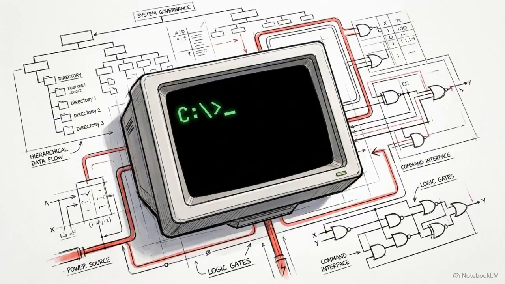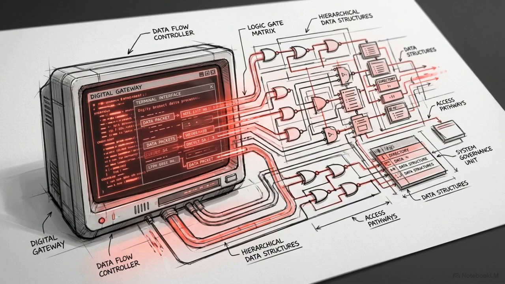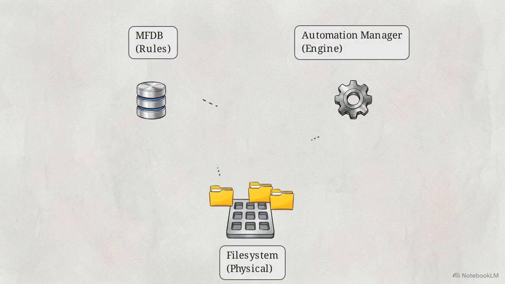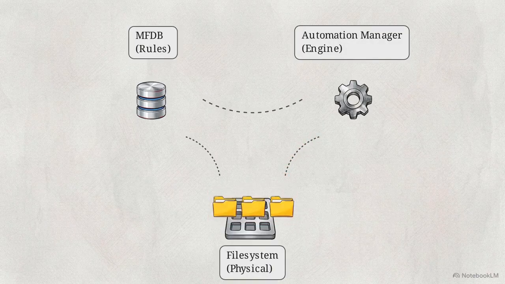This entire sequence is triggered automatically by the user, starting with a basic terminal login. The shell's bash profile calls the initial check, passing control to the automation manager's logic gate. This circular diagram illustrates the result. The orchestrator pulls the configuration from the database and directs the workers to audit the physical file system. This connection between the rules, the engine, and the files creates a continuously self-correcting environment.